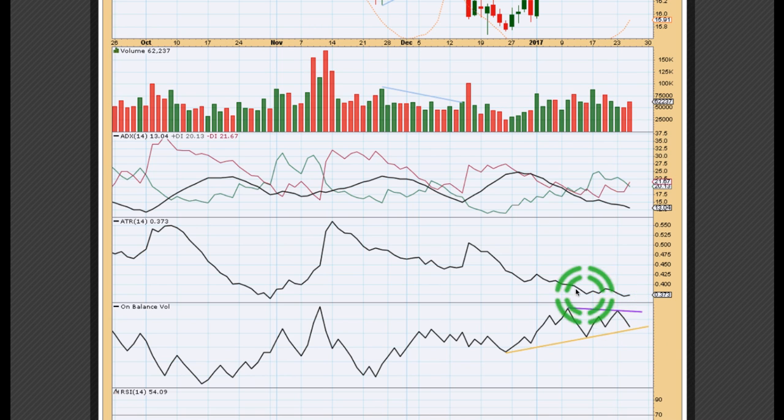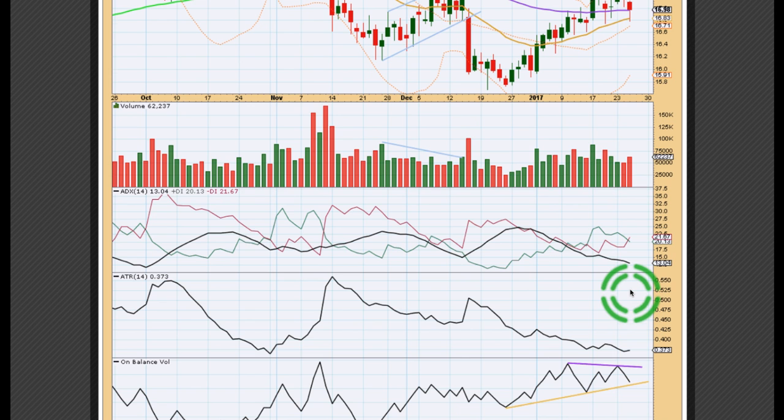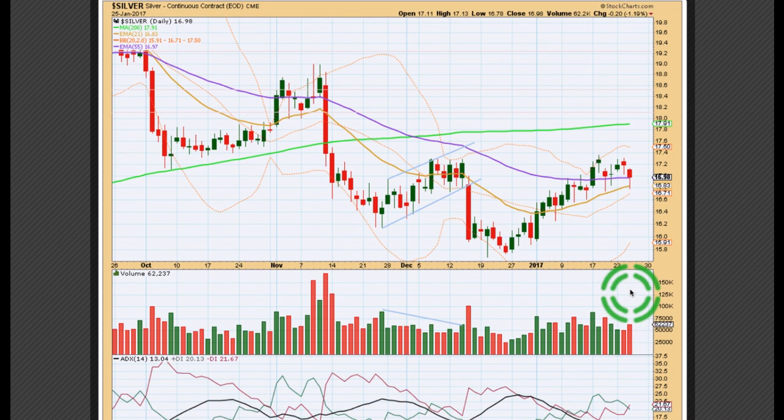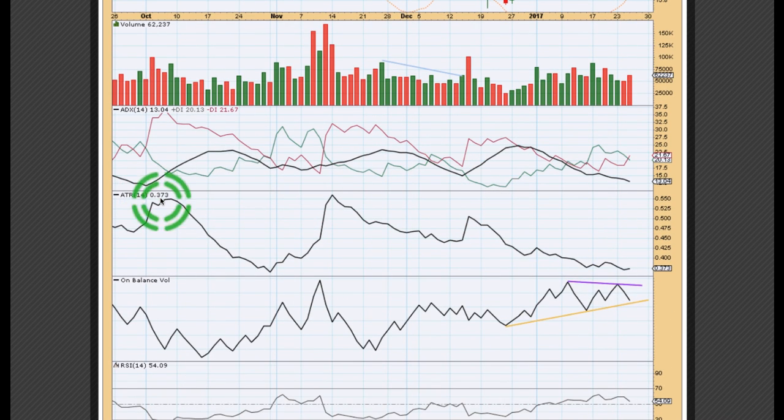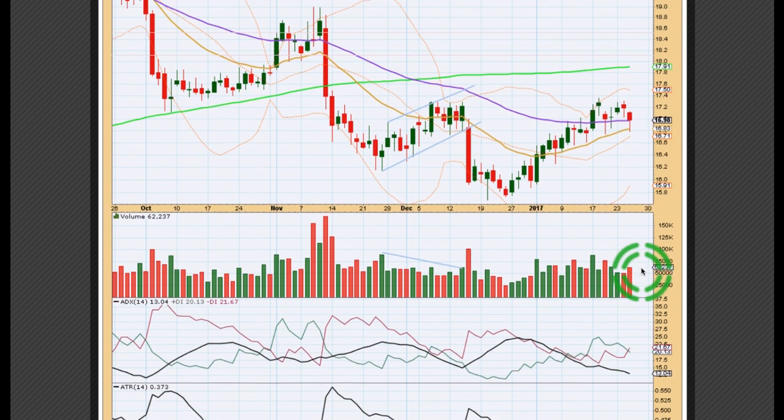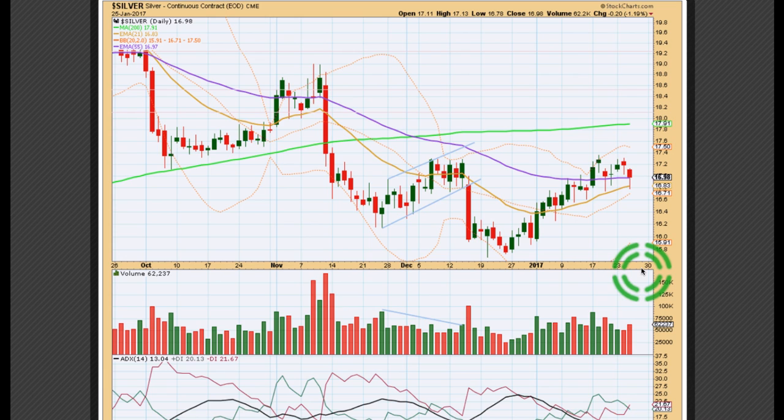As price has been moving higher, ATR has been overall declining. Now this is normal for one of 2 situations, and this works for both gold and silver. During a counter trend movement like this one and this one, we can see declining ATR during counter trend movements, but it also happens during the start, the first wave of a new trend for both of these markets. The first waves can be rather weak. The third wave shows some strength, and the 5th wave is the strongest of all, very typical for commodities.